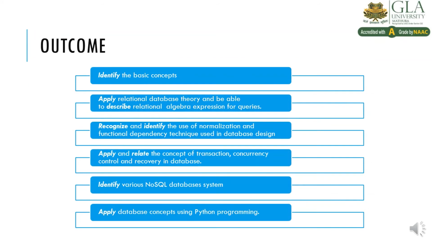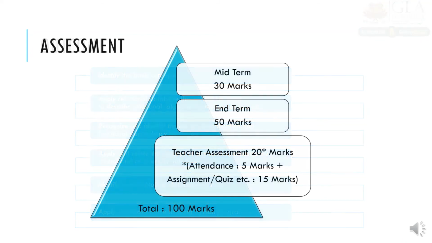Now the outcome of this course is to identify the basic concepts, apply relational database theories, recognize and identify the normalization and functional dependency techniques in designing the database, apply and relate the concept of transaction, concurrency control and recovery, identify various NoSQL database systems, and apply the database concept using Python programming.